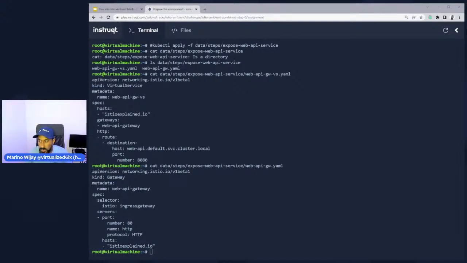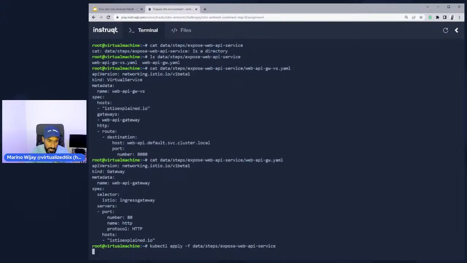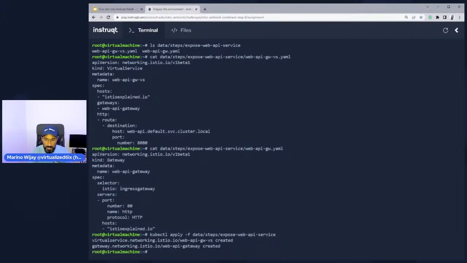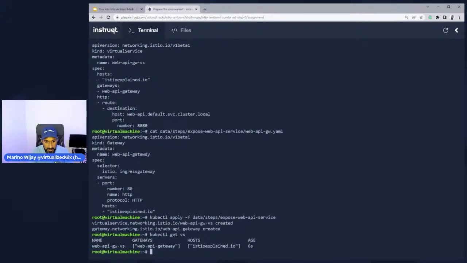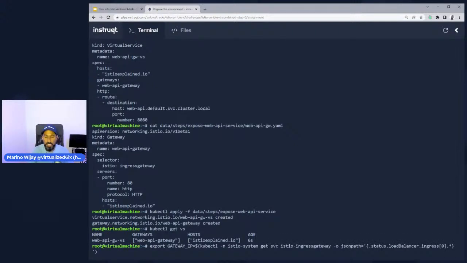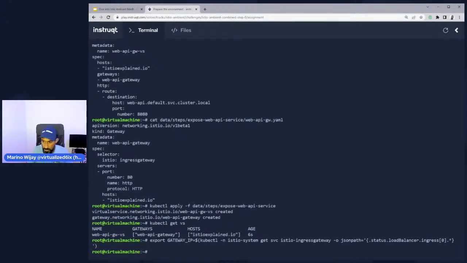Now, we need to go ahead and create this resource. So let's go ahead and remove that pound sign and apply these two capabilities. And if we do a kubectl get vs, we see that the virtual service has been created, which means the gateway exists. And now if we go in to paste this export command, we're just assigning our gateway IP and the port number to it so that we can simply call it on the curl command there.